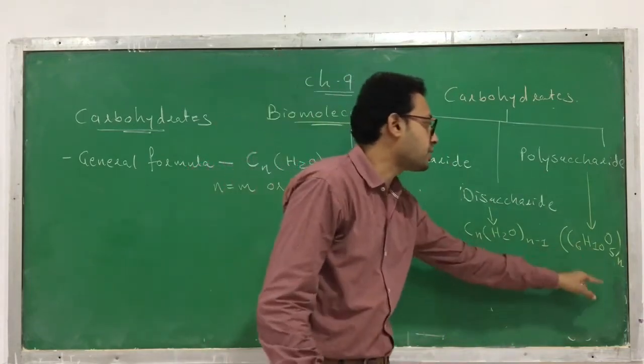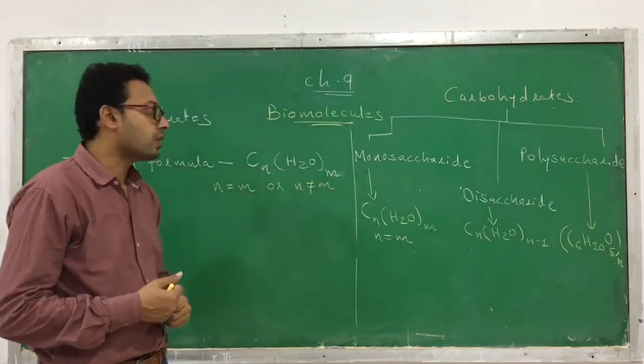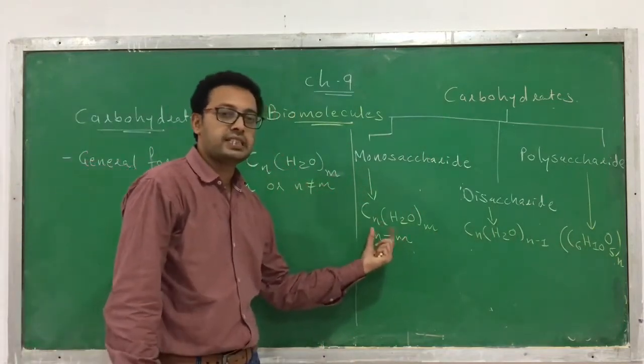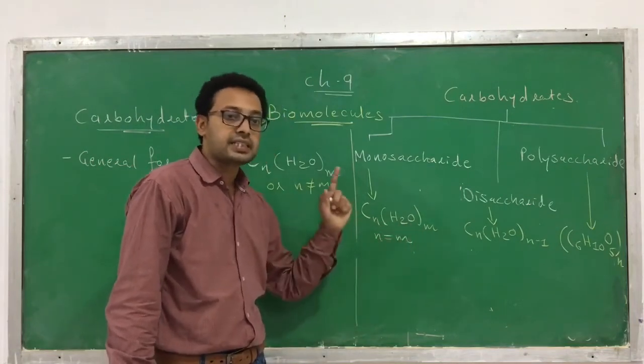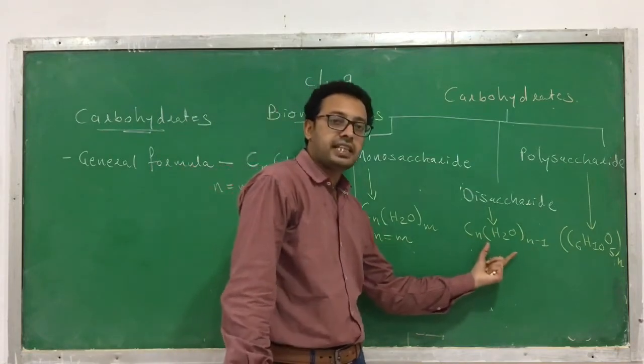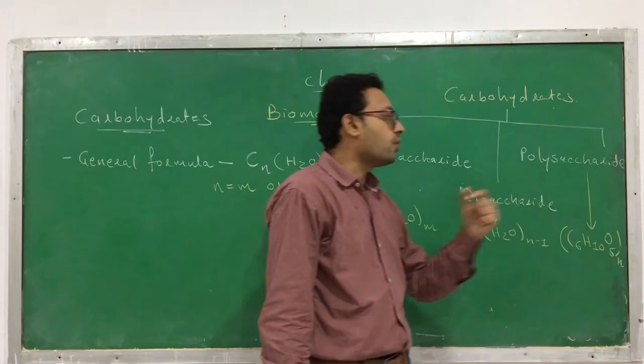C6H10O5n, because the polysaccharide contains many units. So for monosaccharide, the general formula is CnH2Om, where the values of n and m are the same. Disaccharide CnH2On-1, polysaccharide C6H10O5n.